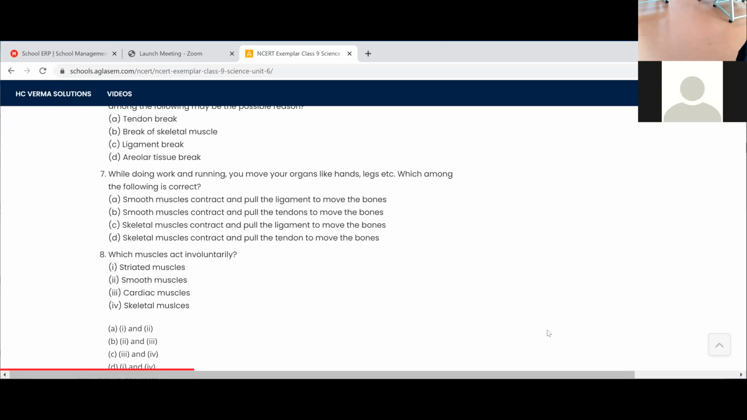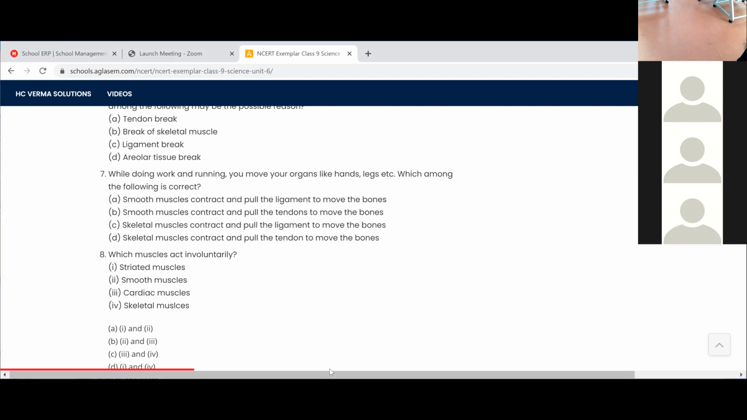We have finished up to the sixth question. Now the seventh question: while doing work and running, you move your organs like hands, legs, etc. Which among the following is correct? Option D, ma'am. Skeletal muscles contract and pull the tendon to move the bones.